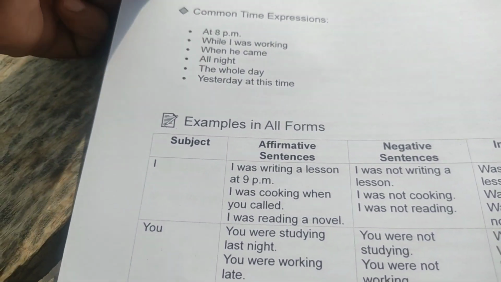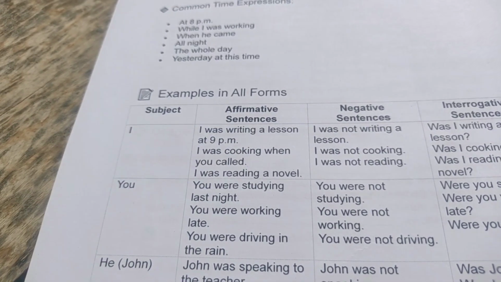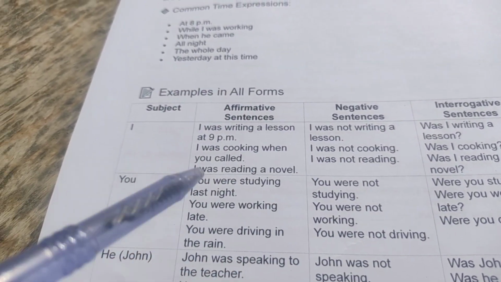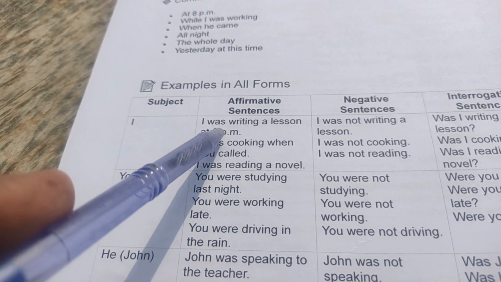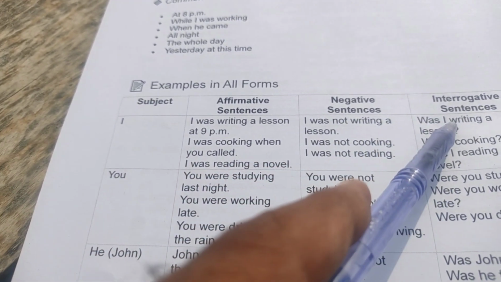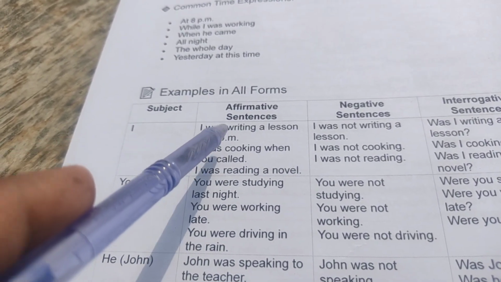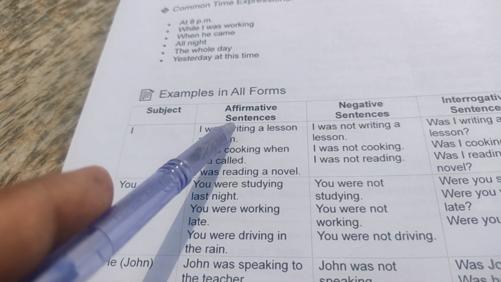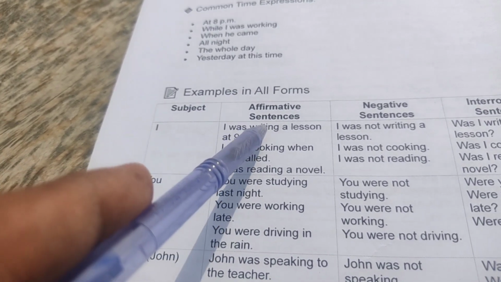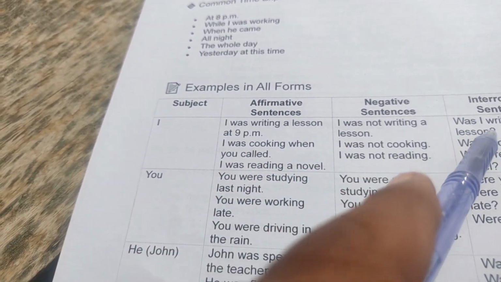Here we have examples in tabular form: affirmative sentences column, negative sentences column, and interrogative sentences column. I was writing a lesson at 9 p.m. I was not writing a lesson. Was I writing a lesson? Now here you have to use were or was, then the ing form of the verb. Write becomes writing, read becomes reading. I was writing a lesson at 9 p.m. I was not writing a lesson. Was I writing a lesson?